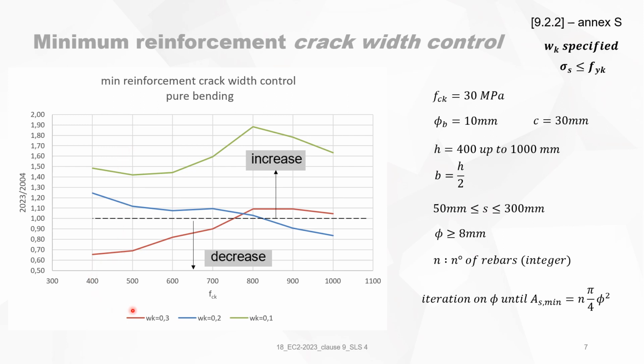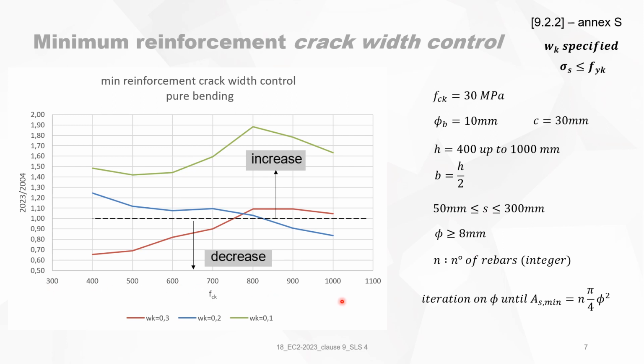You will also see that some strange things happen when you make a comparison with the present Eurocode of 2004, that for crack widths of 0.3 millimeters or 0.2 millimeters, you have an opposite evolution when the concrete depth increases.